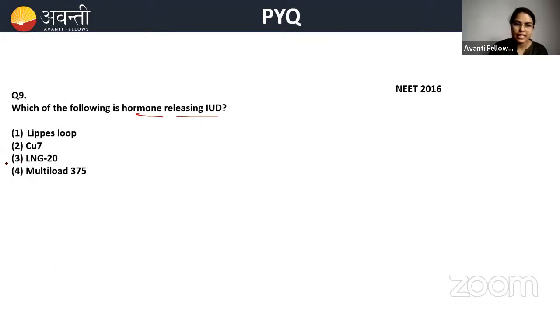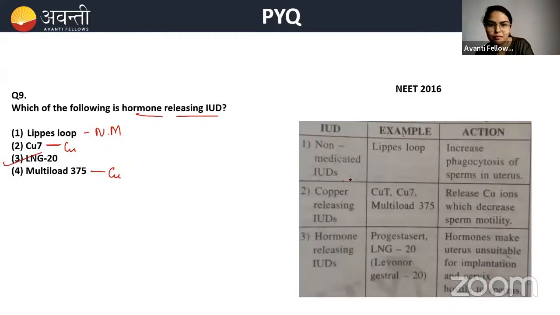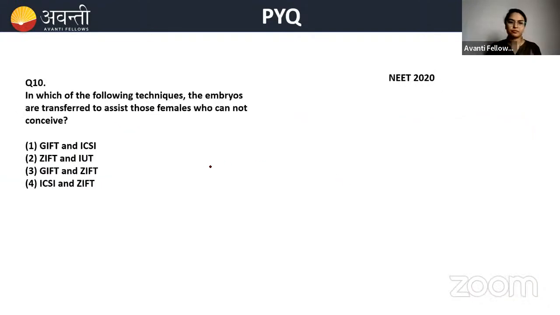Hormone releasing IUD is levonorgestrel 20. Lippes loop is a non-medicated IUD. Copper T and Multiload are copper releasing. अरे Vaibhavi, while answering, I think आपने confuse कर लिया है. Copper 7 is a copper releasing IUD. Multiload is again a copper releasing IUD. Lippes loop is non-medicated. You know the answer, I know, but जल्दी जल्दी में करने के चक्कर में आपने मिस कर दिया. कोई बात नहीं. Very good, Jamnagar.